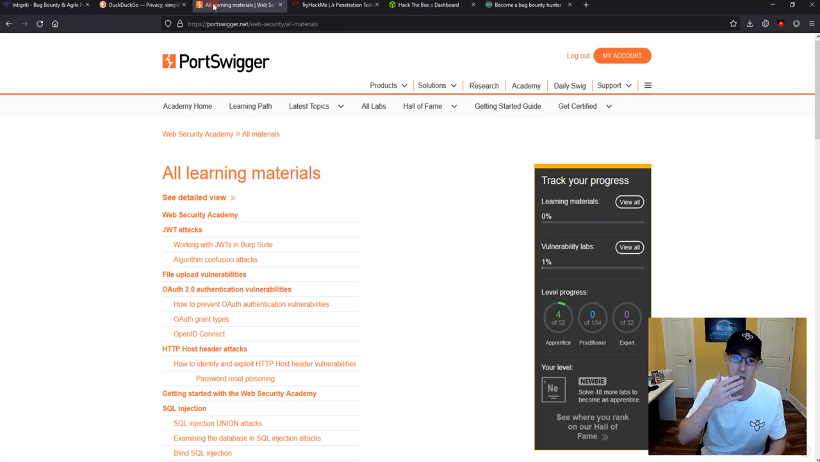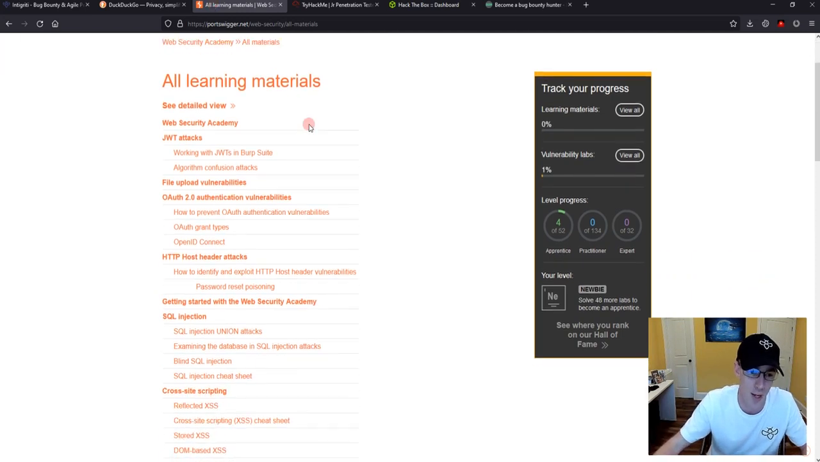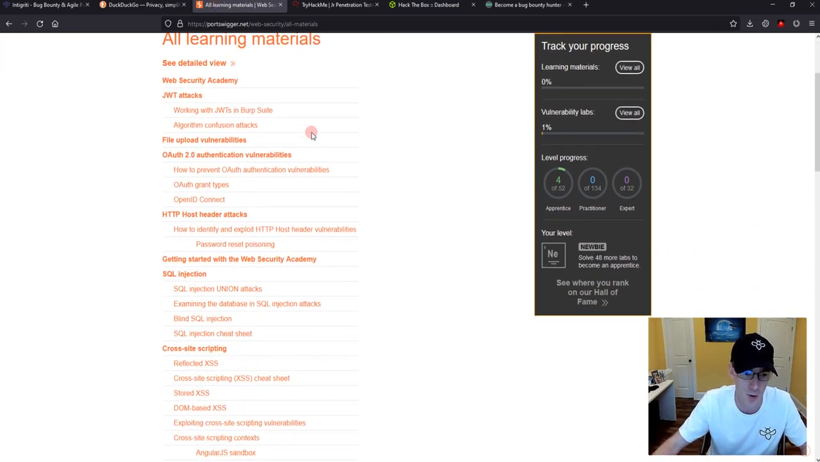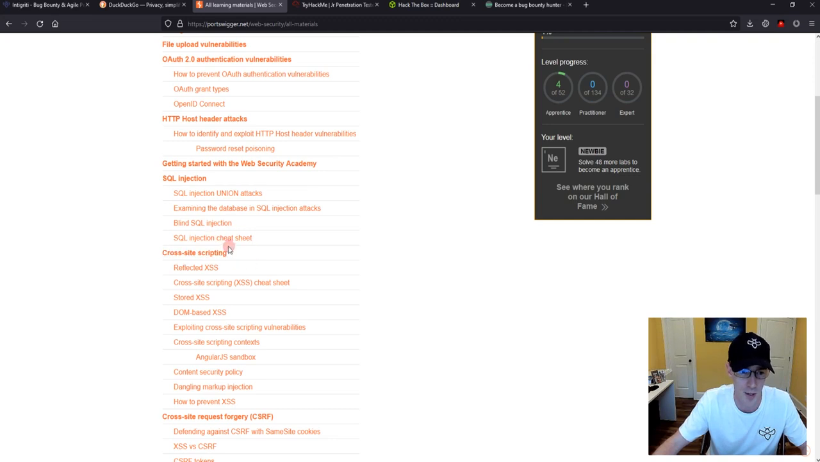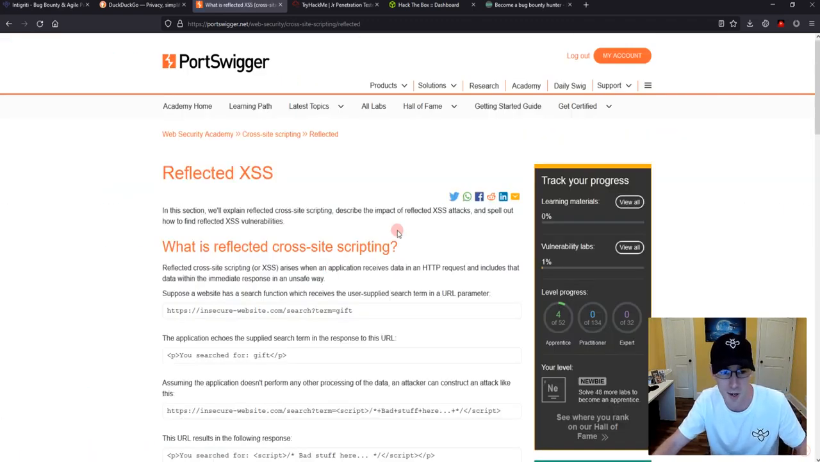Now, let's look at a single example today of how you could go through and learn this kind of stuff. So let's just do something like cross-site scripting, right? Let's talk through that a little bit, and we'll go to reflected cross-site scripting as a good starting point. You find a lot of these out there on the internet.